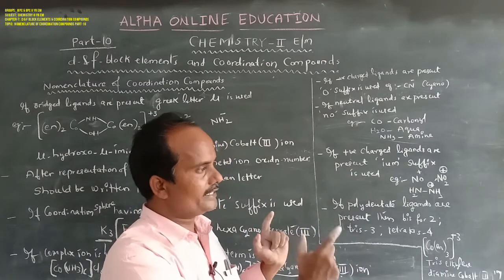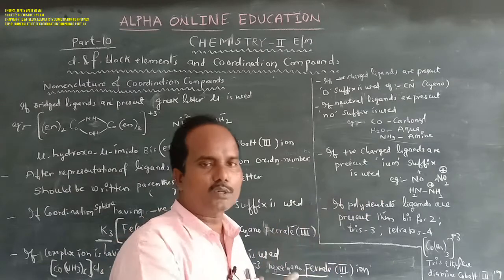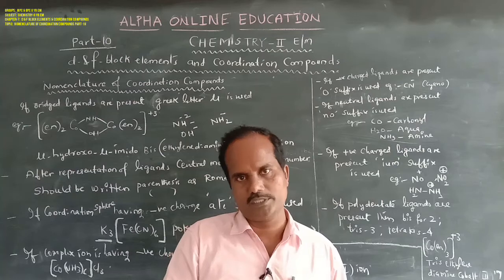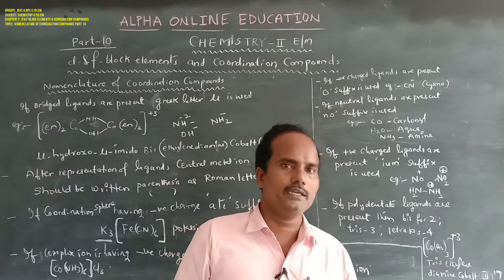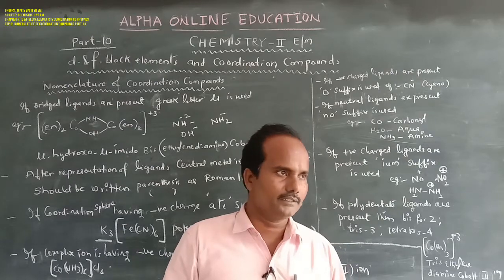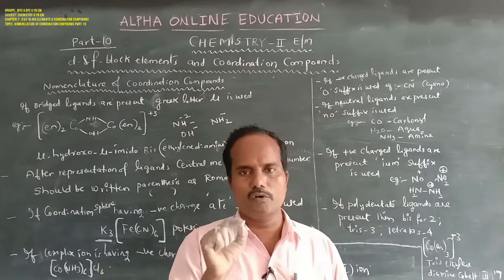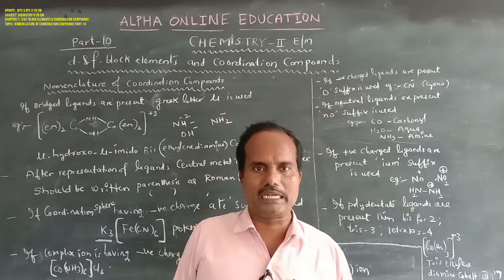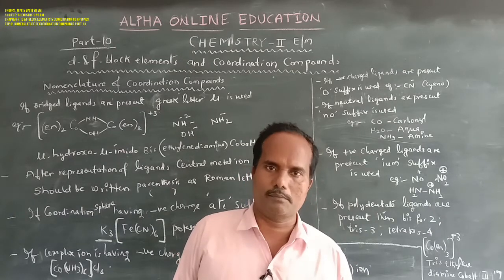If the negative part belongs to the coordination sphere, then the ate suffix is used. If it is a complex ion, then the word ion should be used. So this is enough for the nomenclature of coordination compounds. Thank you.